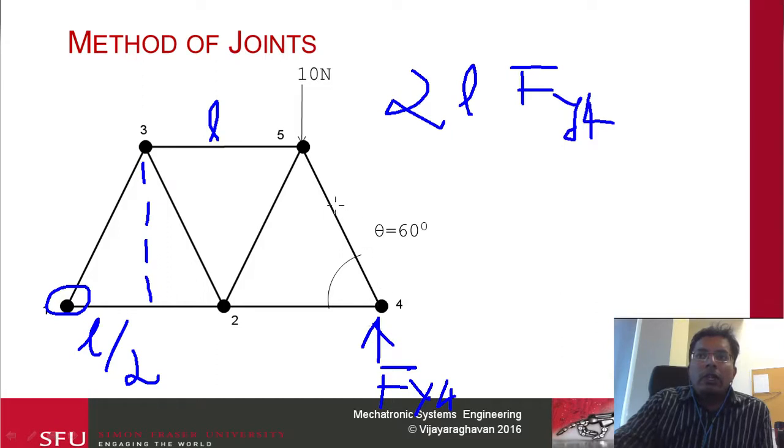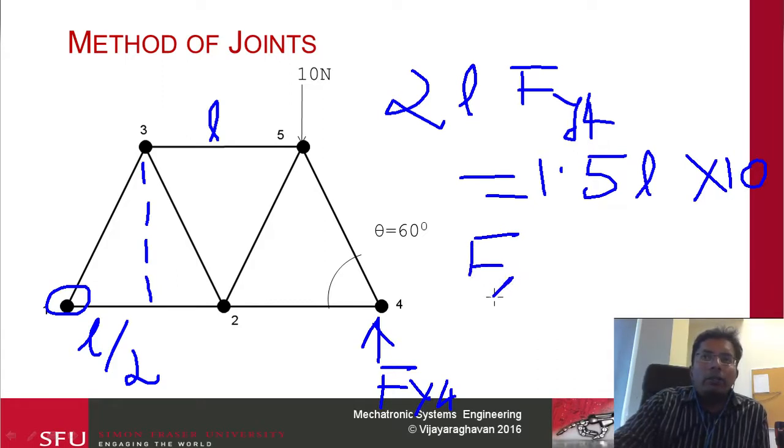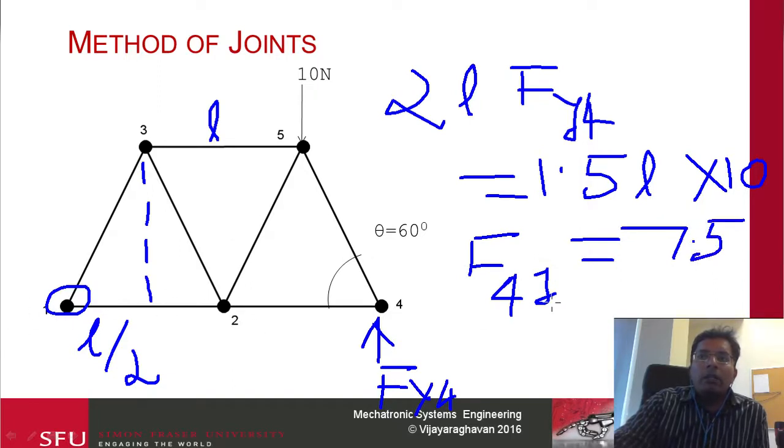This is rotating the whole structure in this direction. So this would be equal to L plus 0.5, so there's going to be 1.5L, times 10. This will give me F4Y. Actually, I think I'm switching this Y4 and Y thing. This would be 7.5, and then I can use the vertical equilibrium to calculate F1Y to be 2.5.